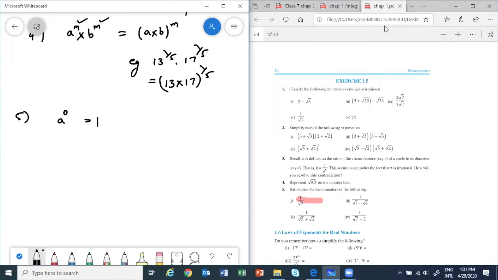Okay, that you can do, Evelyn. Okay. Yes. No, not add the, wait. Sabresh, we are not adding the power. We are adding the base. We are multiplying the base. Already there was a multiplication sign. Sabresh, you understood? This was 13 power 1 by 5 multiplied by 17 power 1 by 5. Yes, exponent will remain same.